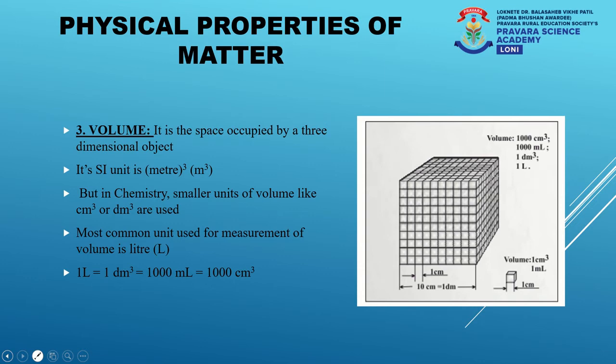Suppose we arrange the cubes vertically and horizontally in a group of 10, we get the image as shown. Now if we calculate the volume of this cube, its volume becomes 1000 centimeter cube. Why? Because we have 10 cubes which are arranged vertically, and we have 10 cubes which are arranged horizontally.